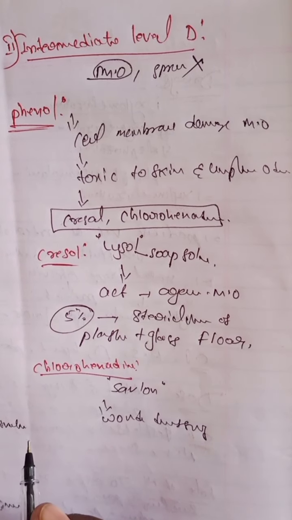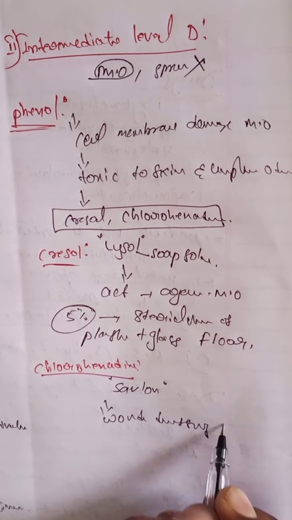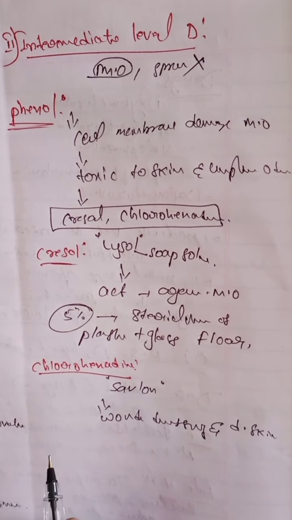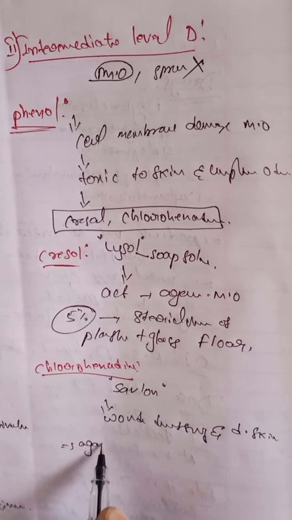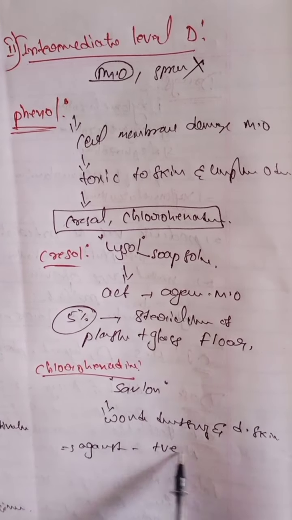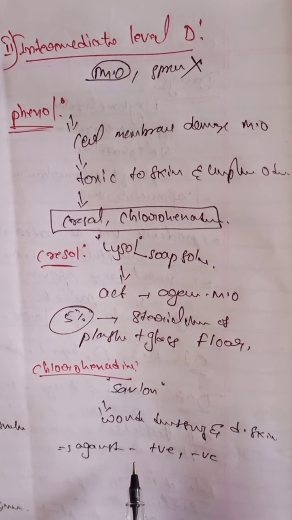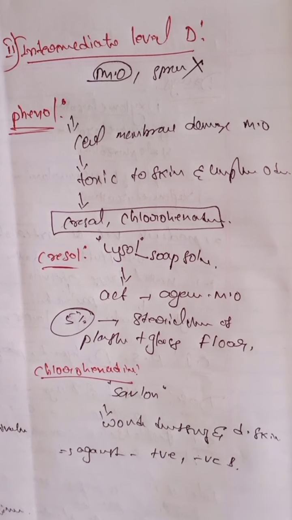And the next one, it is for disinfecting skin also. We are using it for skin disinfection purpose also. It is active against gram positive and gram negative bacteria. That is the importance of the chlorohexidine.